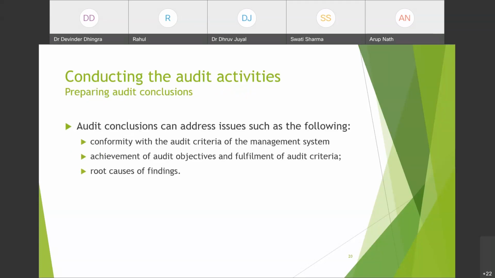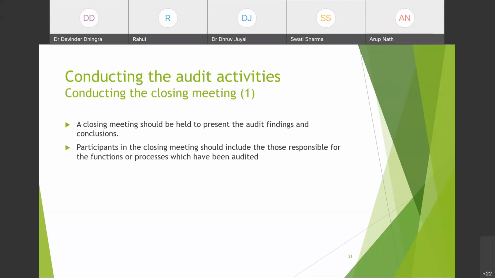Once we have prepared our audit conclusions, we will go for the closing meeting. We started the audit with the opening meeting in which we discussed what we will be doing in the audit. After all the activities have taken place, we will go for the closing meeting. A closing meeting should be held to present the audit findings and conclusions. Now, why is the closing meeting held? It is held to present आपकी जो भी audit findings हैं, जो भी audit conclusion है, present them to the audited department.